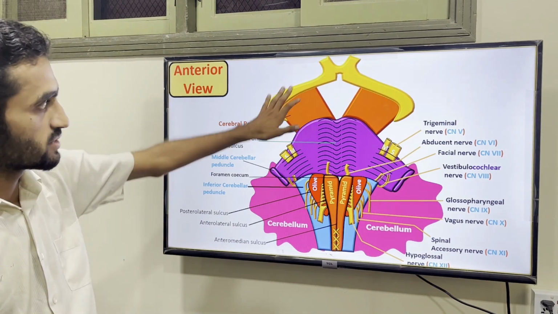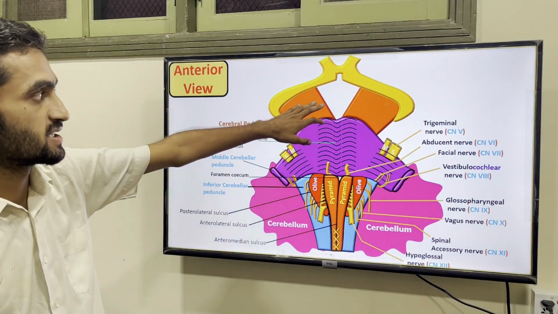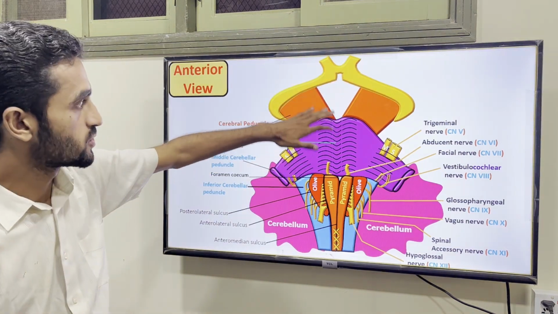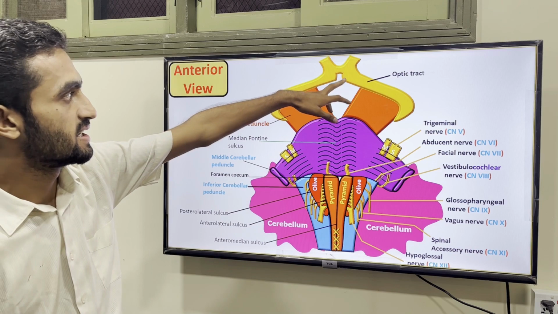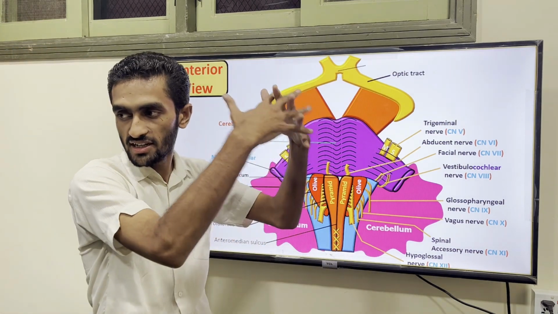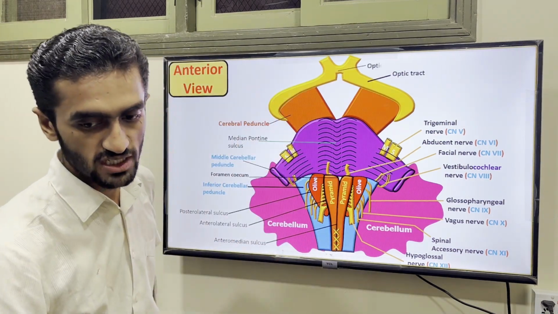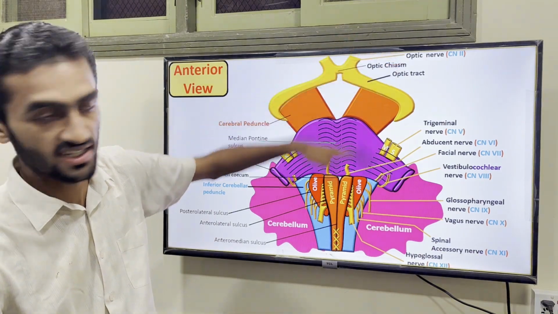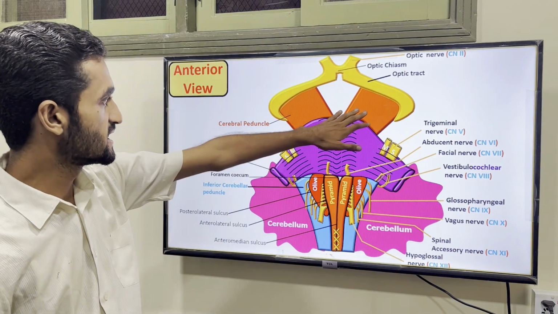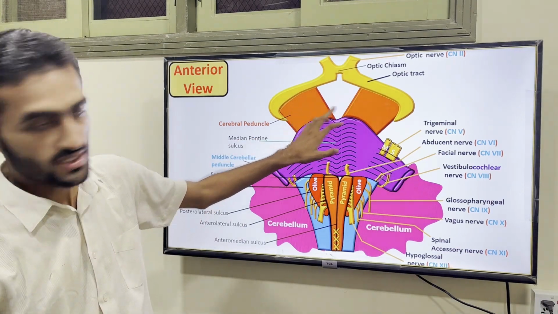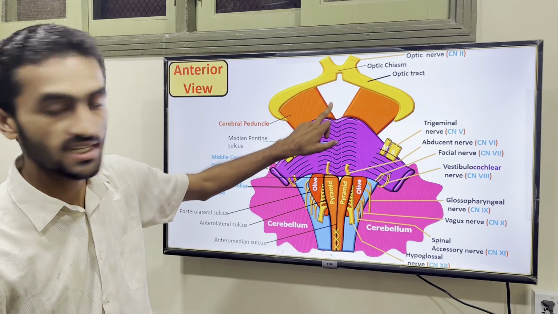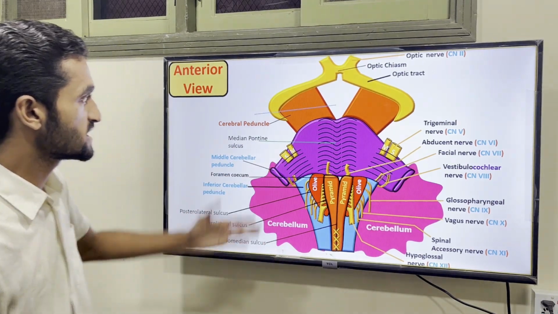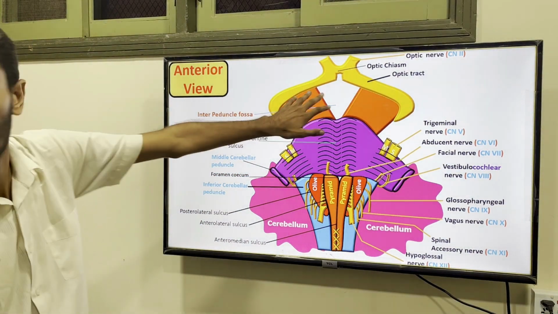So here is where the optic nerve is present. It is not associated with your brainstem; it is on the upper part. Here is the tract, and you will see both are connecting here, so chiasma formation occurs here. This is the optic chiasma, and here is your optic nerve, the second cranial nerve. This is your cerebral peduncle, and this depression you see here is the interpeduncular fossa, between the two peduncles.